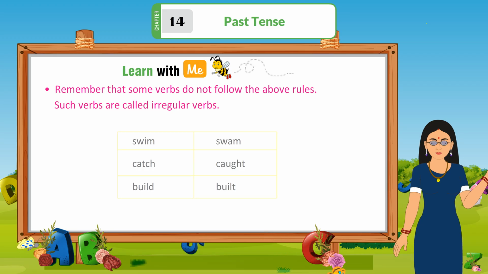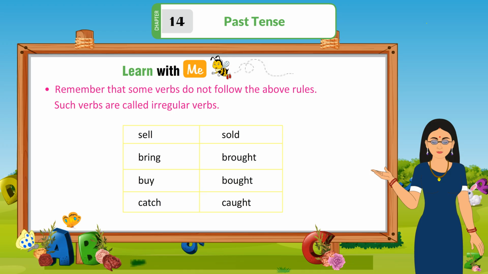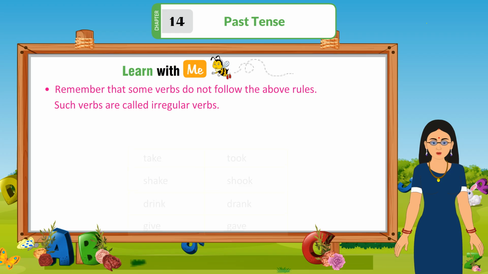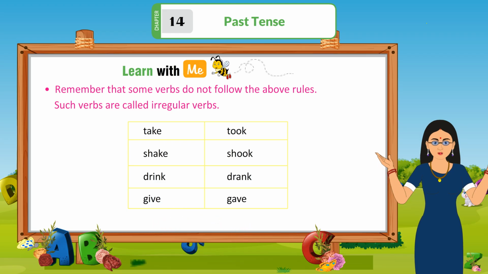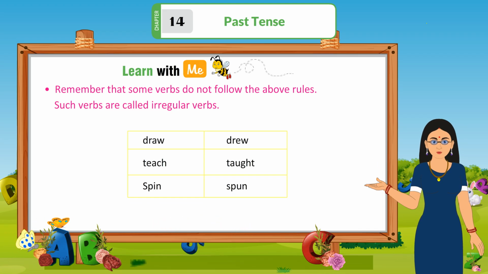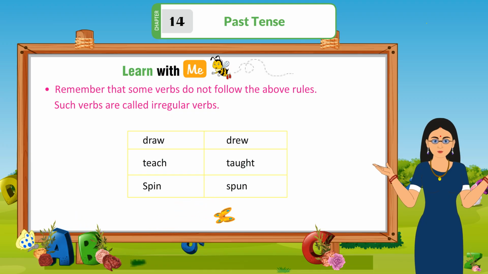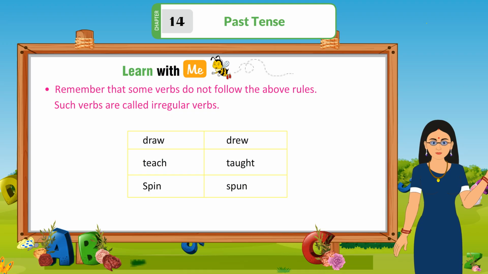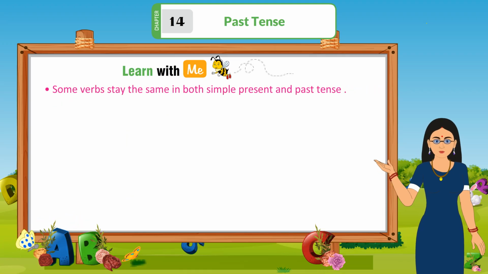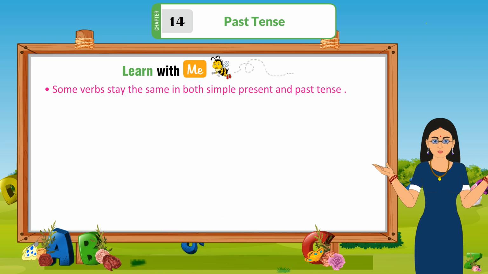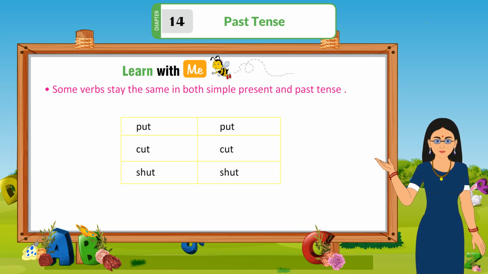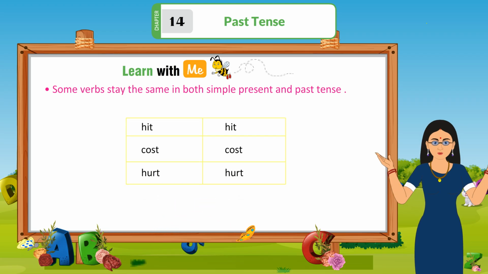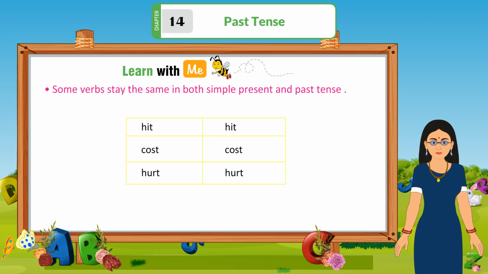build, built; sell, sold; bring, brought; buy, bought; catch, caught; take, took; shake, shook; drink, drank; give, gave; draw, drew; teach, taught; spin, spun. Some verbs stay the same in both simple present and past tense. Put, put; cut, cut; shut, shut; hit, hit; cost, cost; hurt, hurt.